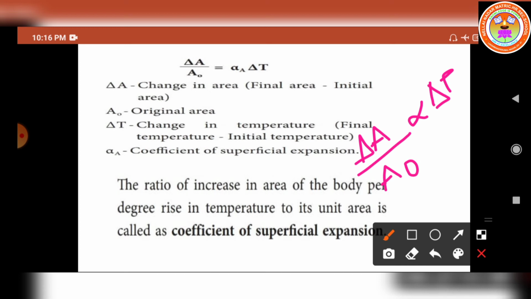Here the proportionality is removed by a constant term, alpha suffix A, which is nothing but the coefficient of areal expansion.